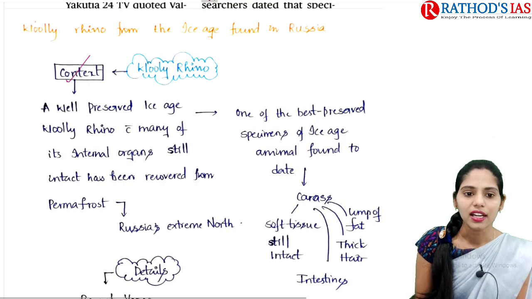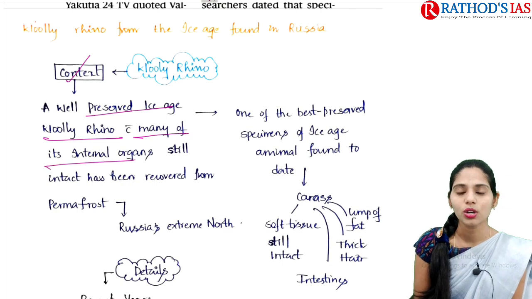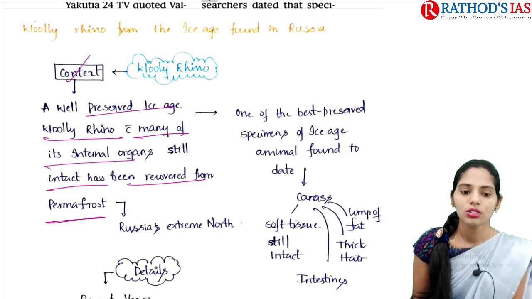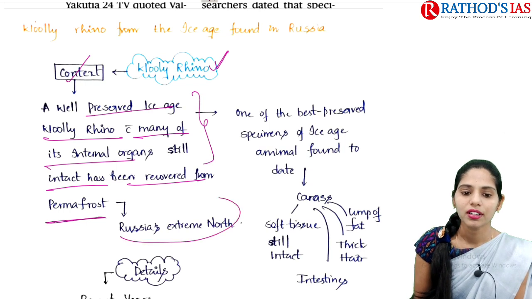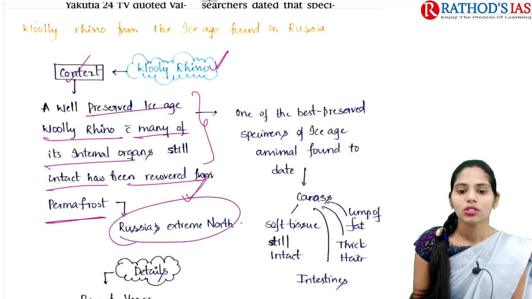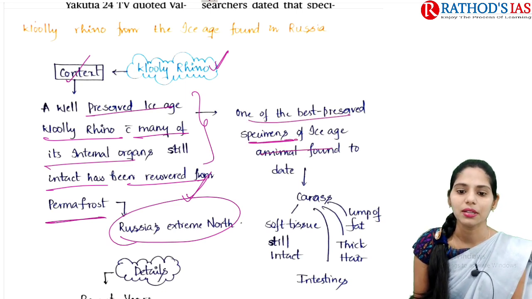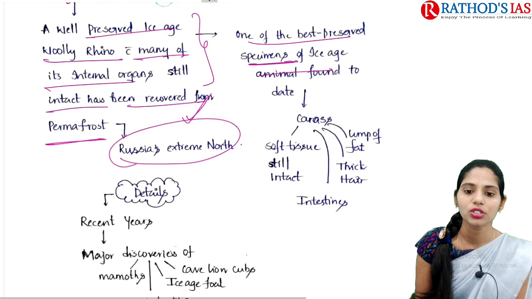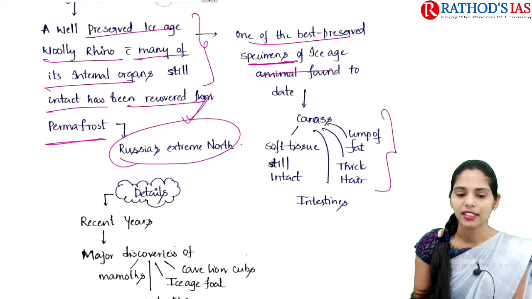The context says that a well-preserved Ice Age woolly rhino with many of its internal organs still intact has been recovered from the permafrost. This carcass was recovered from Russia's extreme north. This article says it is one of the best preserved specimens of an Ice Age animal found till date, and in this carcass they found the soft tissue still intact, including the intestines, thick hair, and a lump of fat.